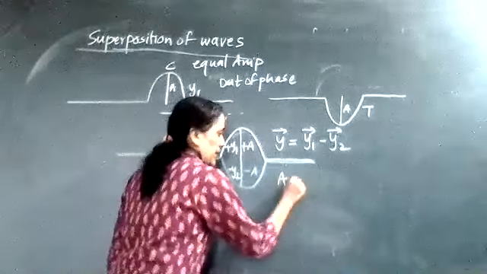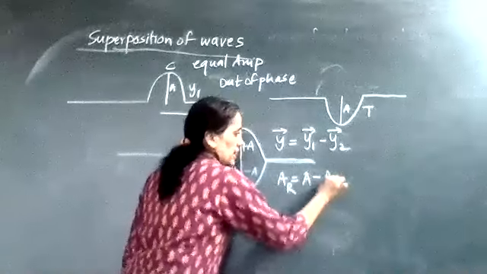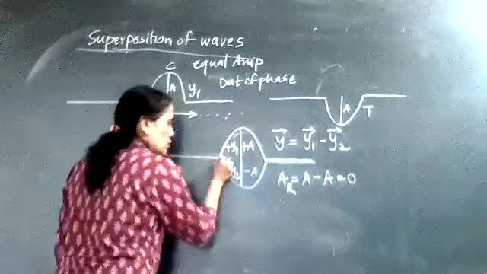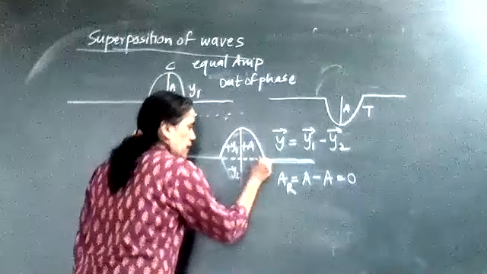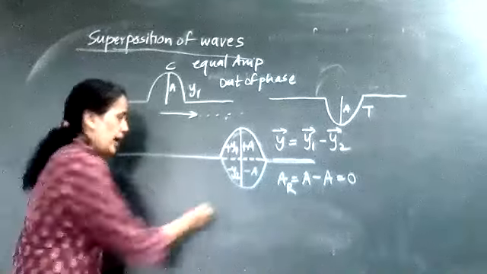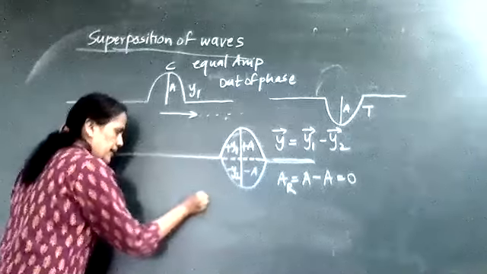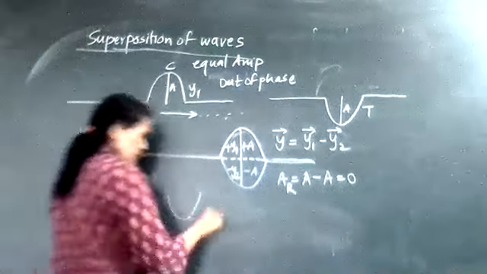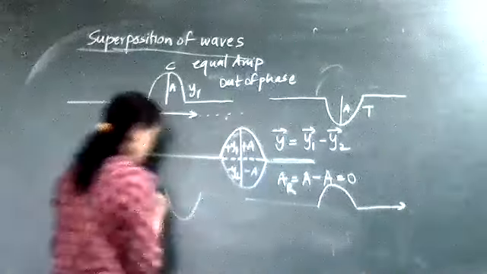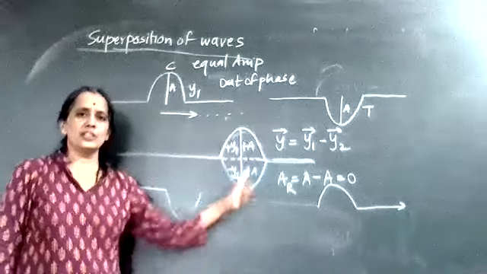The resultant amplitude AR is equal to A minus A, which is equal to 0. It means that in this crossing region, the wave becomes just a line parallel to the x-axis. When the crossing is over, they will independently travel as they were. No problem, but only in the crossing region is there an effect.